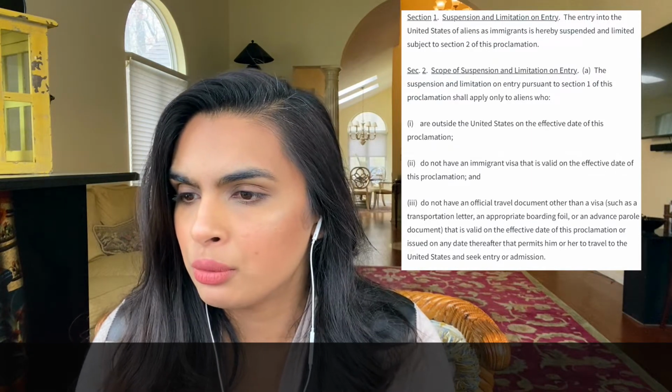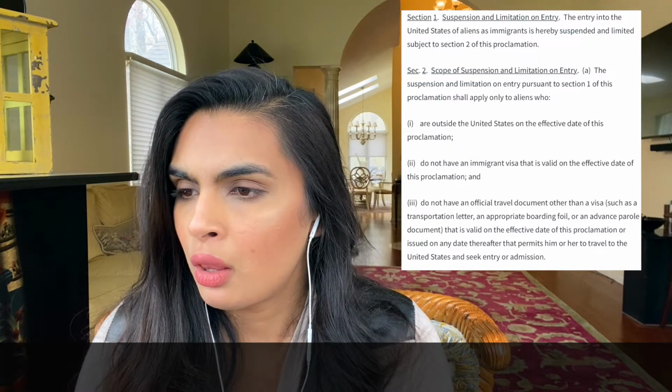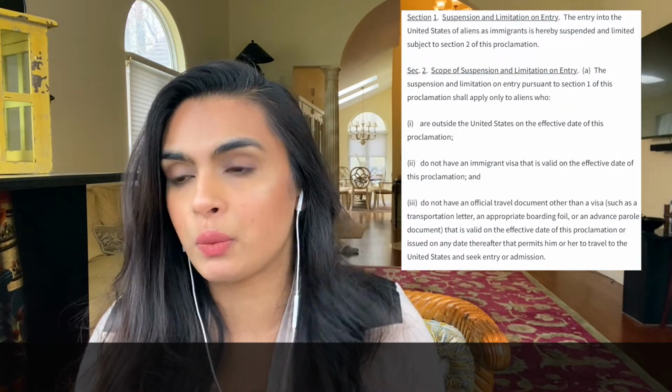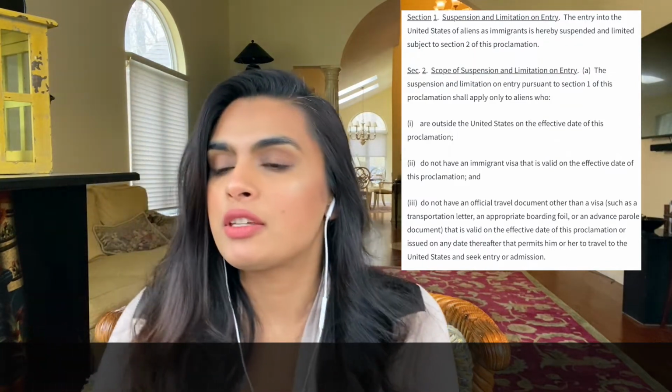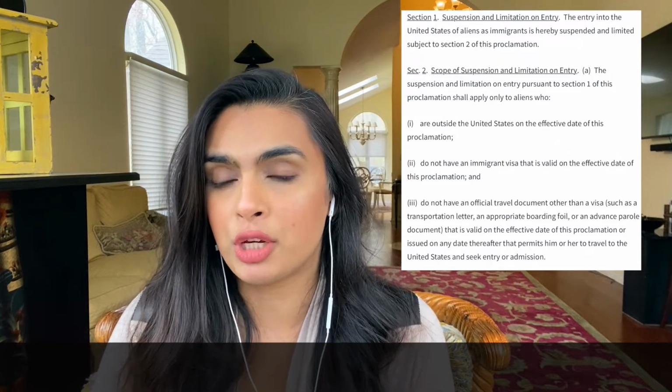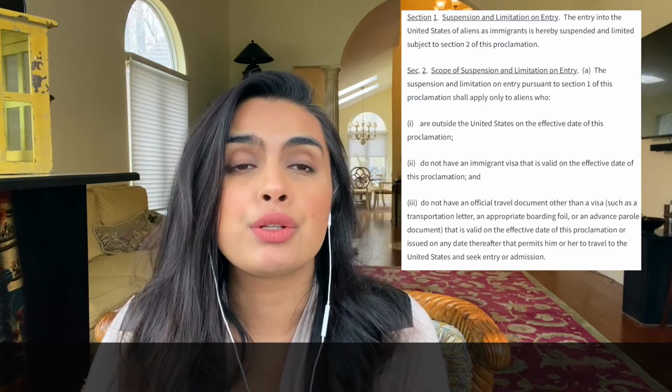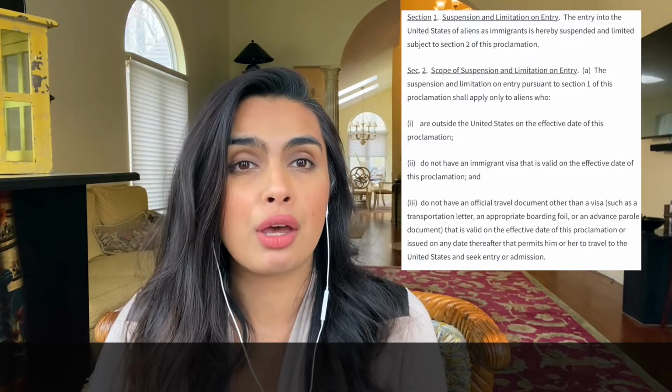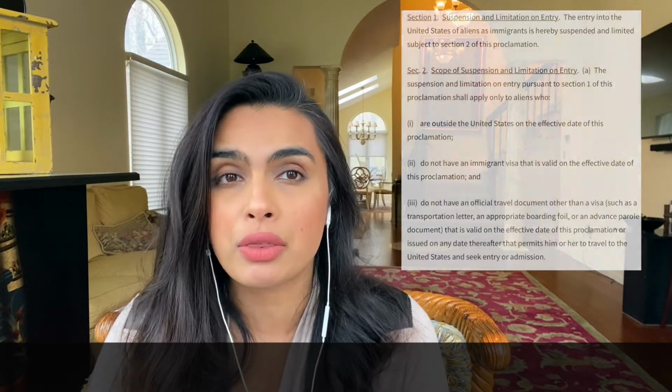Now let's go into the exemptions. All right, so we're at Part B now. The suspension and limitation on entry pursuant to Section 1 of this proclamation shall not apply to. So these are the categories that will not be affected by this. Number 1 is any lawful permanent resident of the United States.